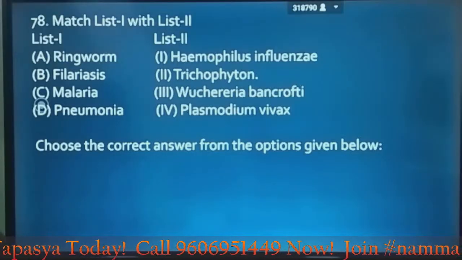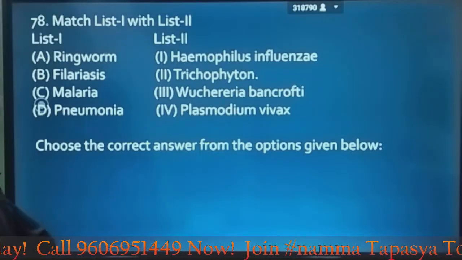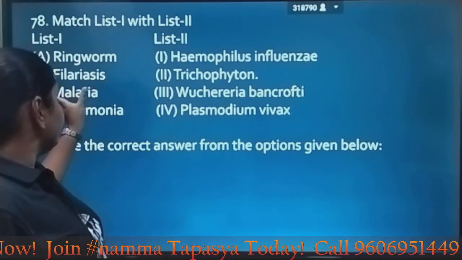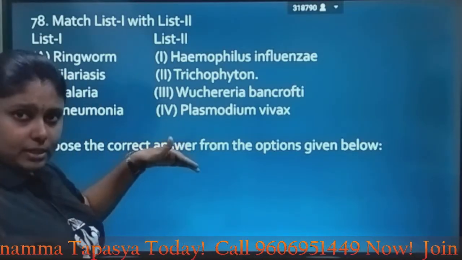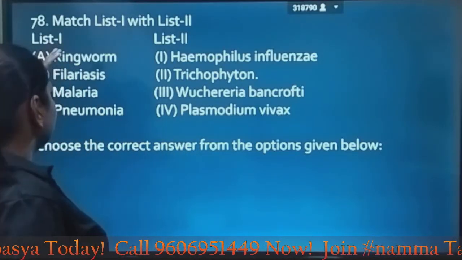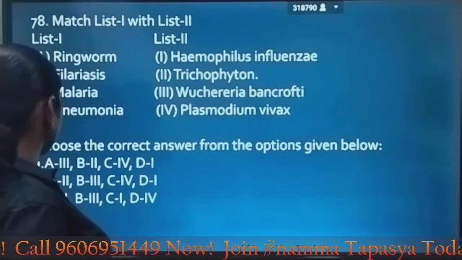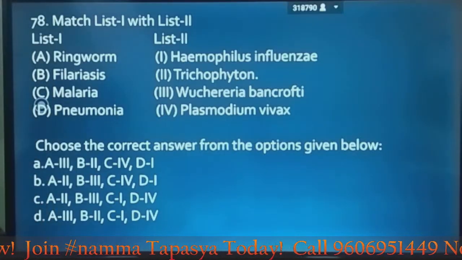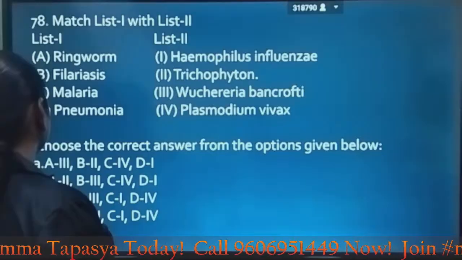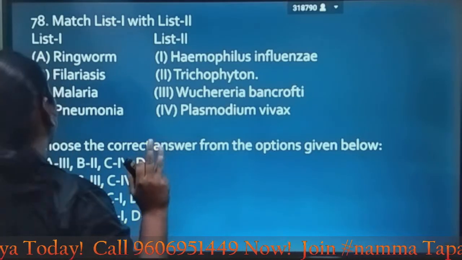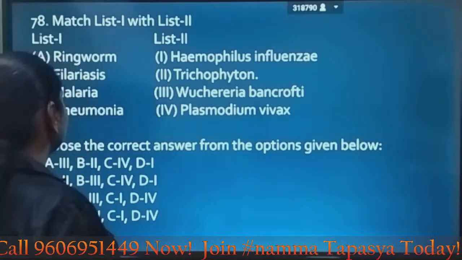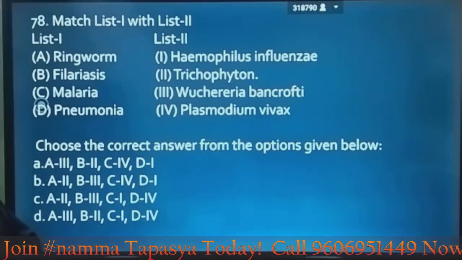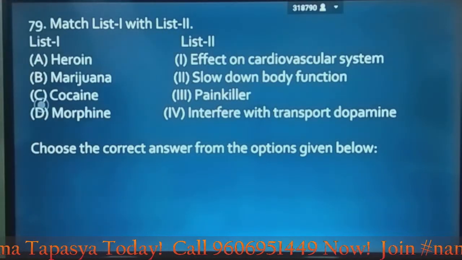Next again we have match the following: ringworm, filariasis, malaria and pneumonia, and they have given here the disease and the causative organism. You have to match with it. Okay, let's have the options also. It's ringworm, Trichophyton, filariasis, Wuchereria bancrofti, malaria is Plasmodium vivax, and pneumonia is Haemophilus influenzae. So it is A2, B3, C4 and D1, which is given in option B. So option B is the answer.